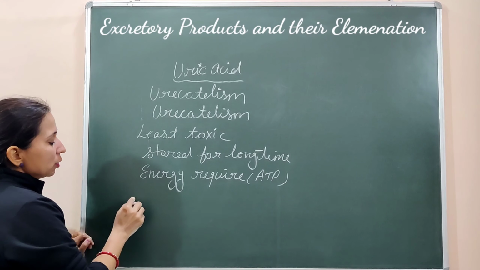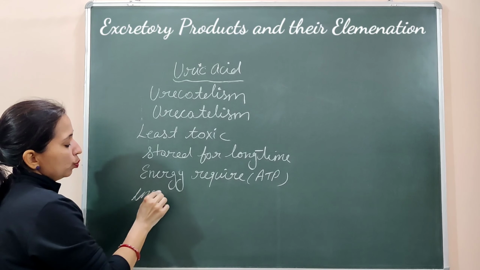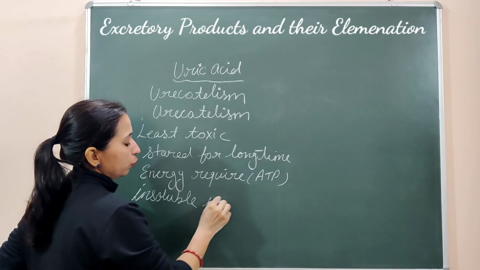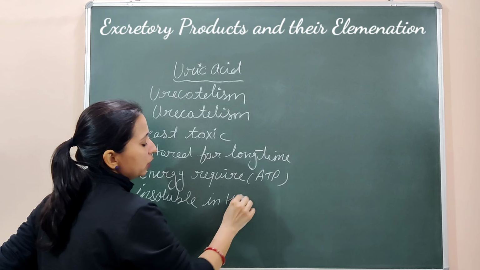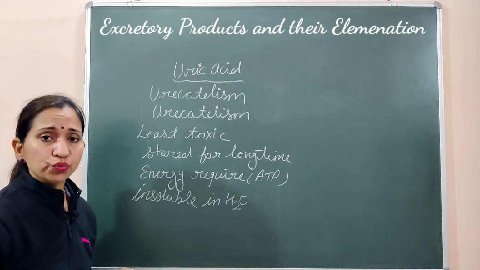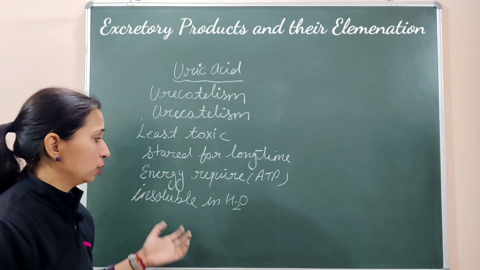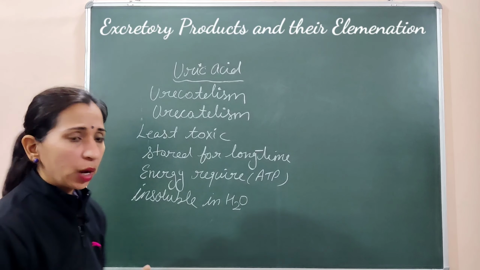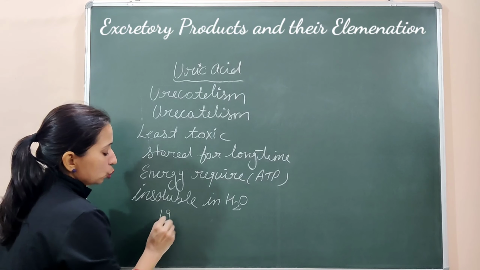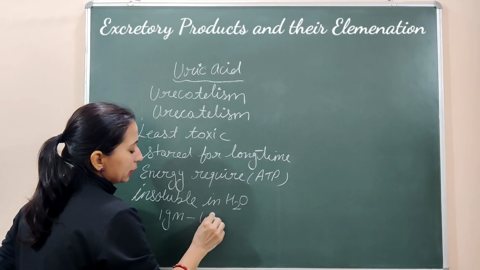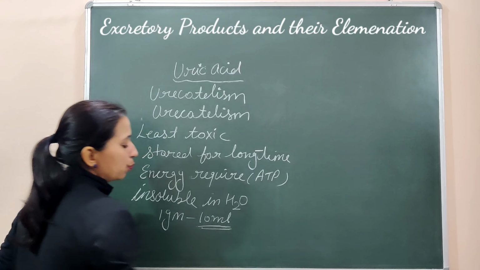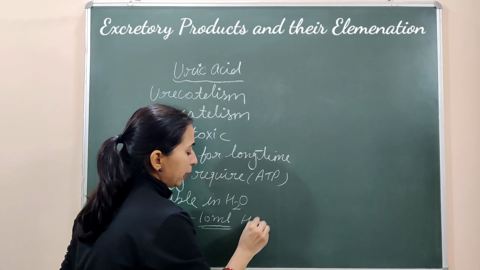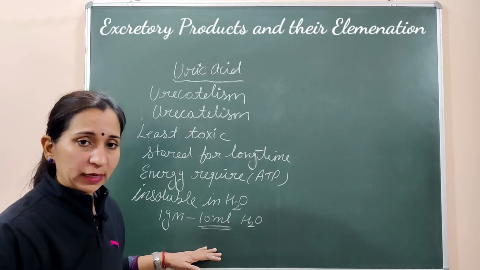Now, this uric acid is almost insoluble in water. So it means the least amount of water is required for its elimination. Because it is insoluble in water, we need only a very small amount of water. Almost 1 gram of uric acid can be eliminated with the help of 10 ml of water. Only 10 ml of water is required for elimination of 1 gram of uric acid.